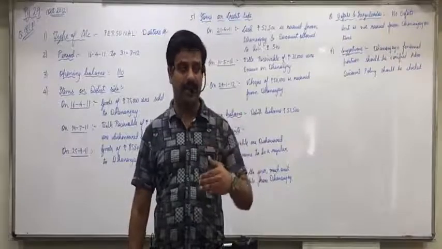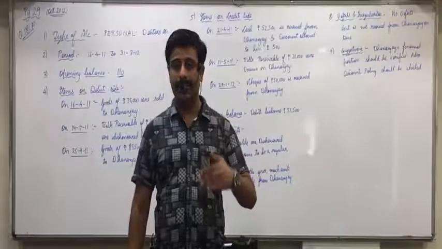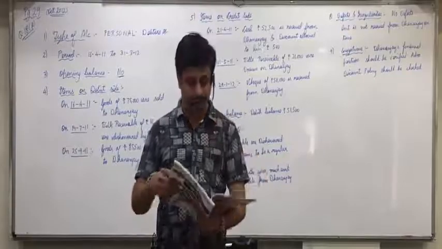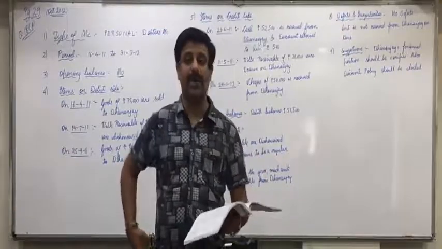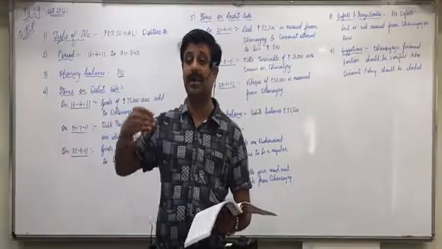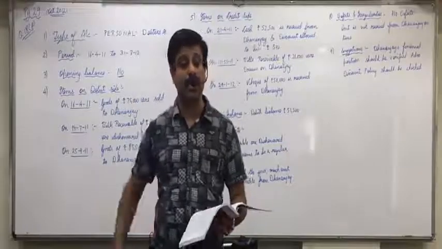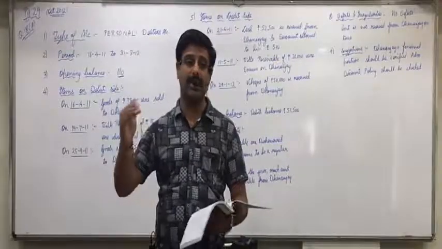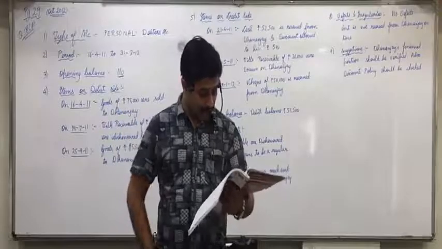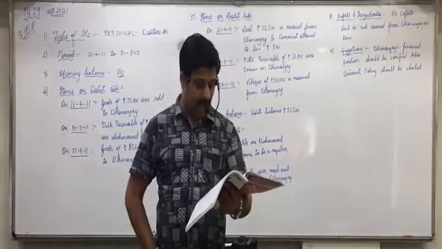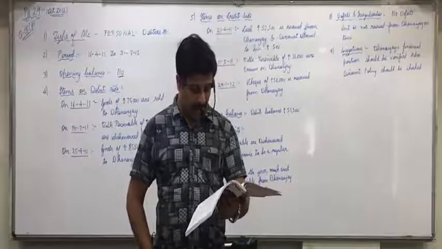We'll try to identify and see the trend. Is it increasing or is it decreasing? Okay. That shows the progress of the business. If purchase and sales are increasing, means business is progressing. Decreasing means business is regressing. This gives an idea of the growth or otherwise of the business.